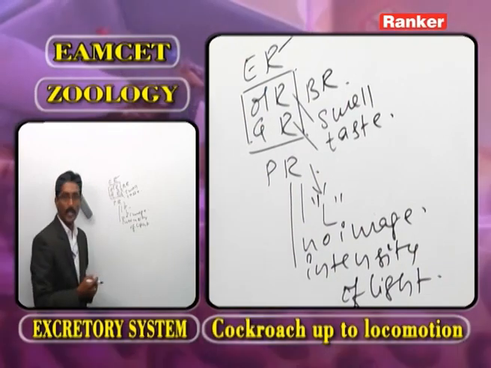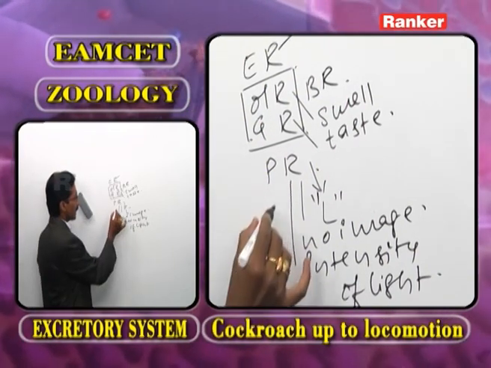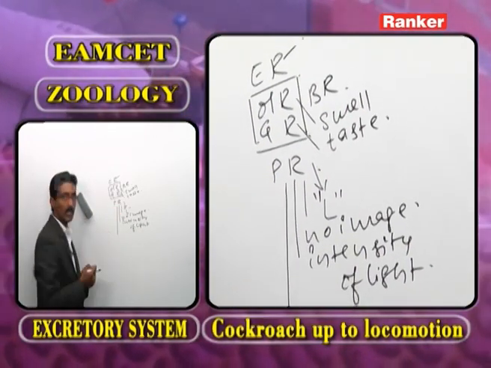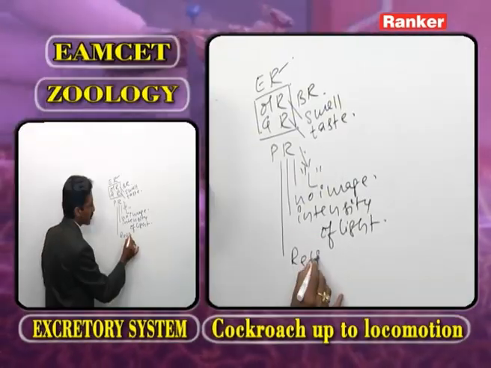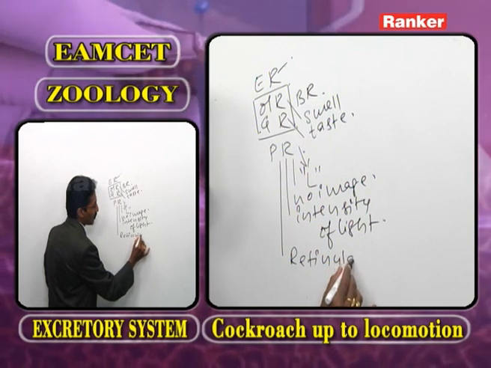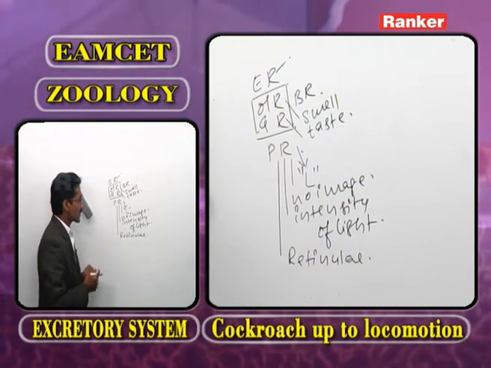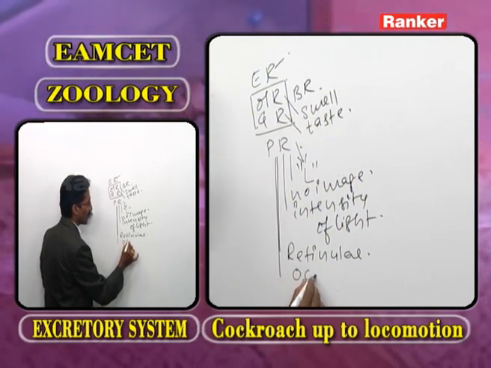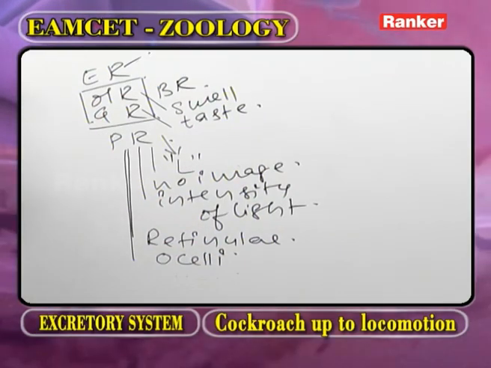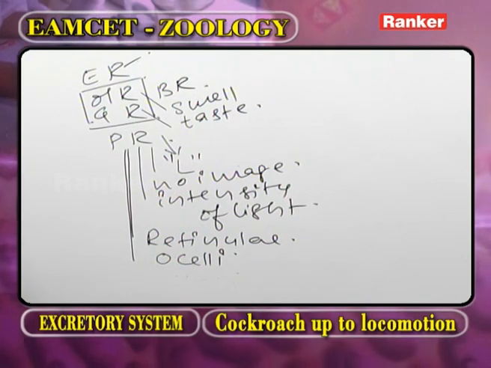Now, as we observe the comparison, the photoreceptors in the body are compared to the retinulae of ommatidium, as well as to the ocelli. What is meant by ocelli? Simple eyes.